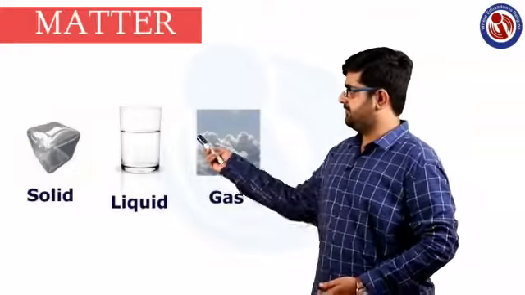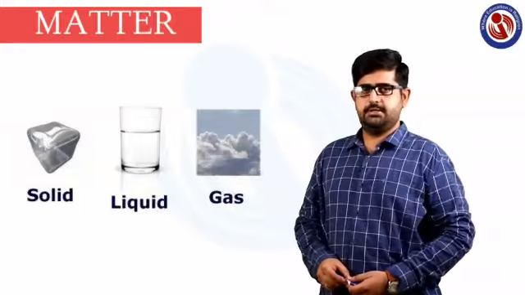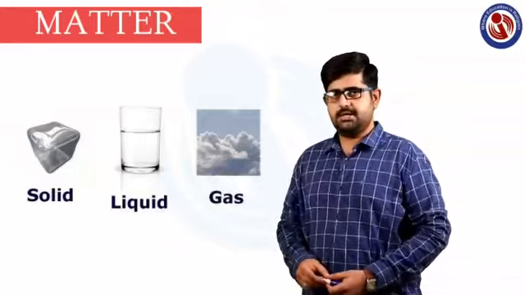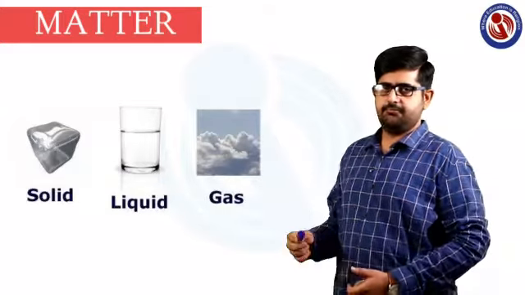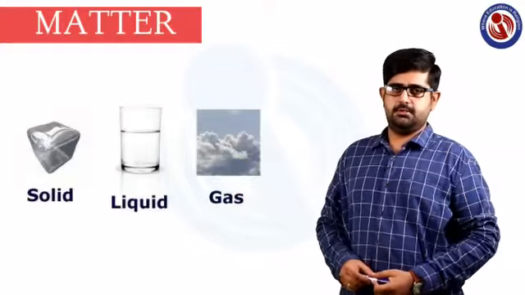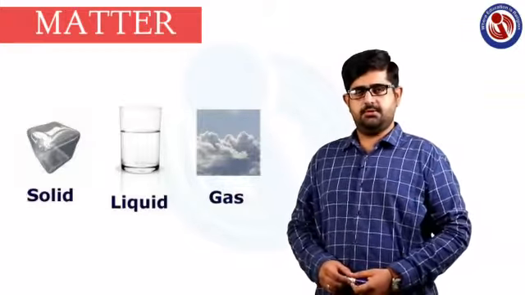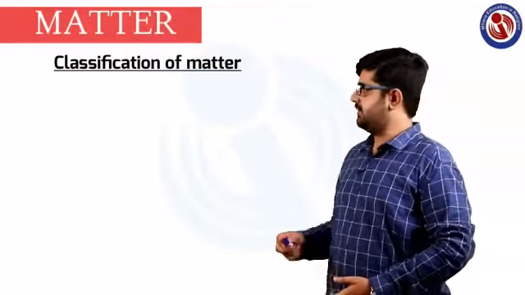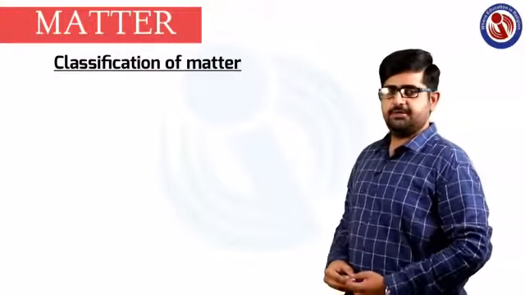It can have different phases like solid, liquid, gases. For example, solid is ice, liquid is water, and gaseous is water vapor. Those are different phases of matter. So we'll see the classification of matter. What are the different major types of classification?